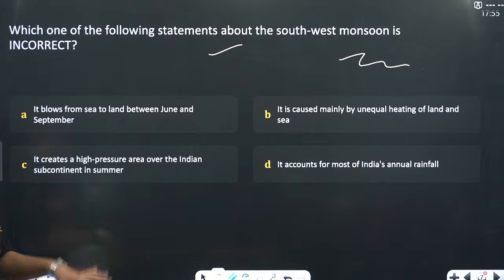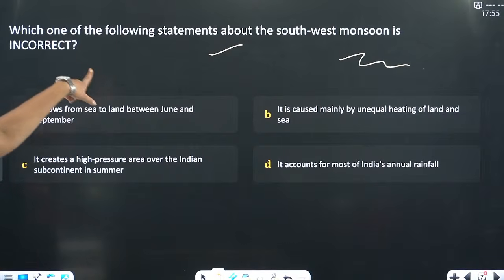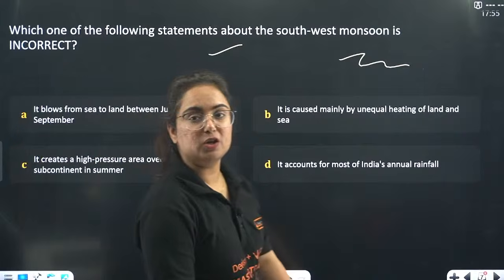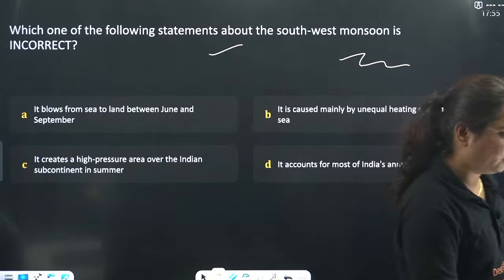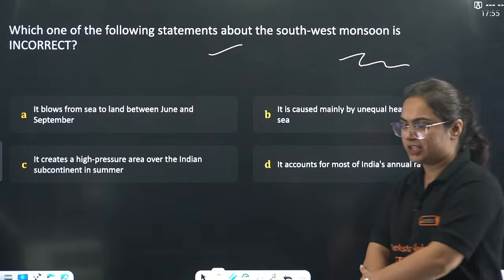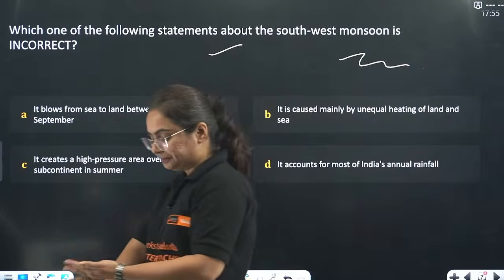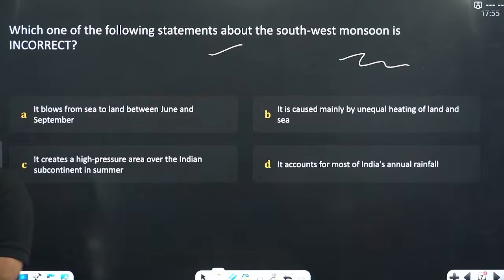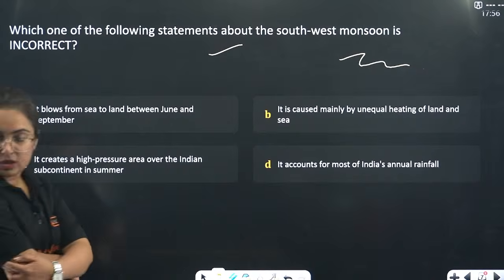Okay, which one of the following statements about the southwest monsoon is incorrect? Then I will give you a brief introduction or explanation about the monsoon in India. I got one answer as A. Okay, let's check. Other students?